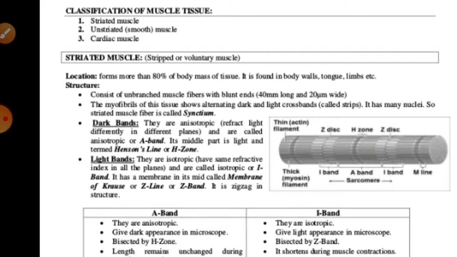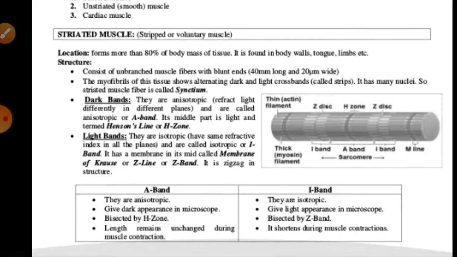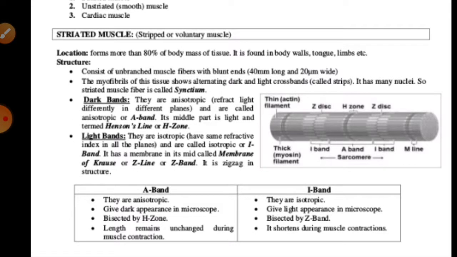So let's begin our topic, that is the striated muscles. Striated muscles, or we can say striped muscles, voluntary muscles or skeletal muscles. As we have already talked about this, the striated or skeletal muscles form about 40% of the total body weight.